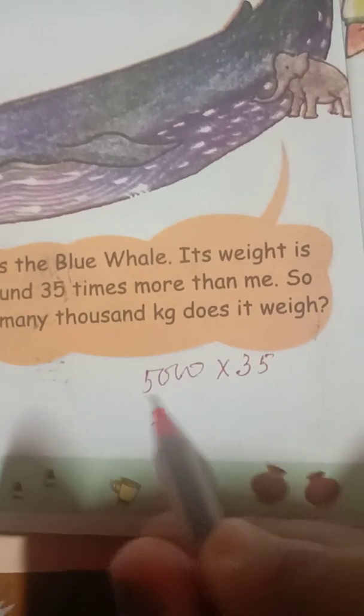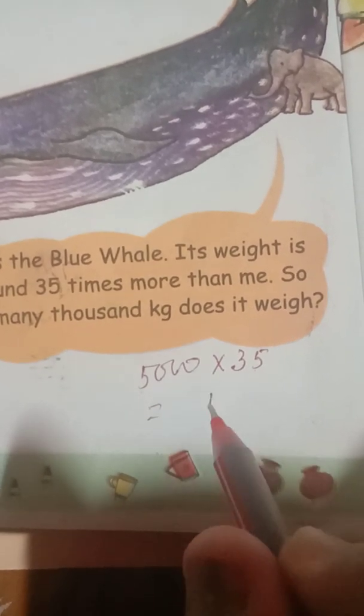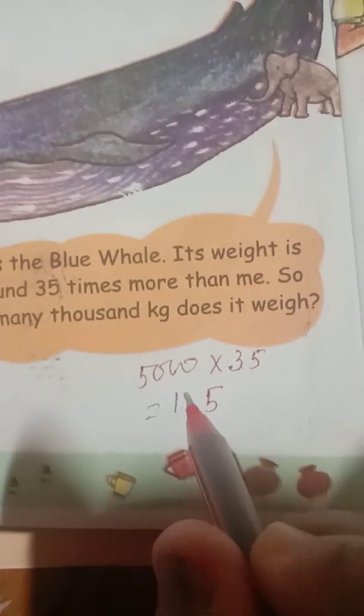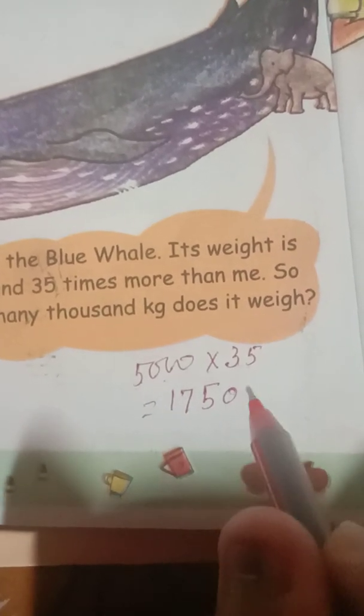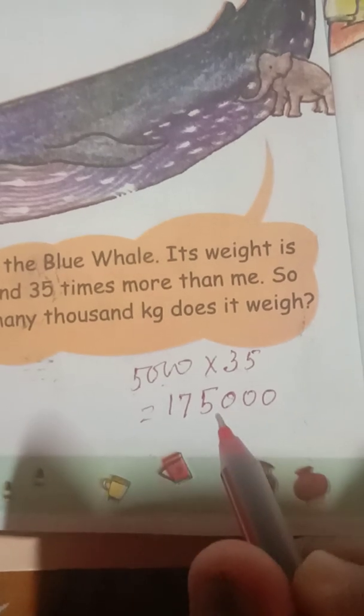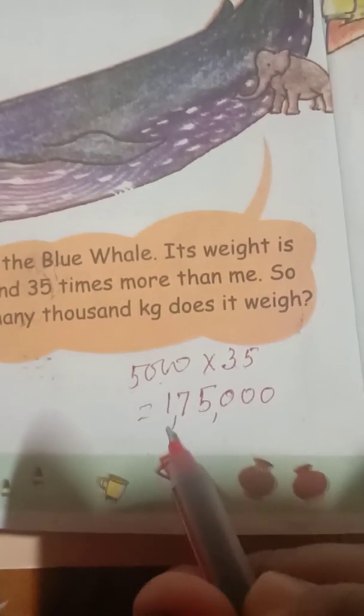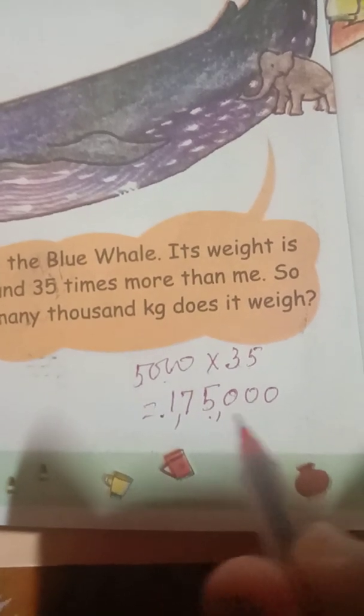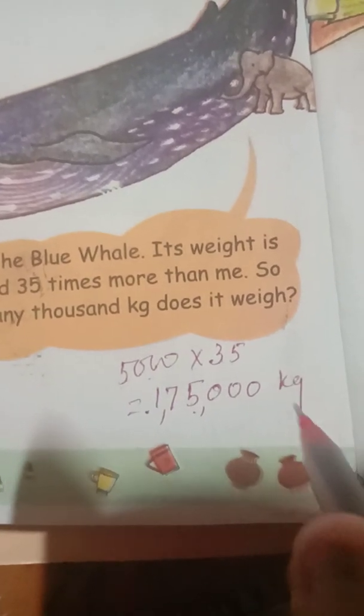So multiply it by 5, that is 5 5s are 25, carry 2, 5 3s are 15 and 2 is 17, after that 3 0s. 1 10 100 1000 10,000 lakhs. So its weight is 1,75,000 kg.